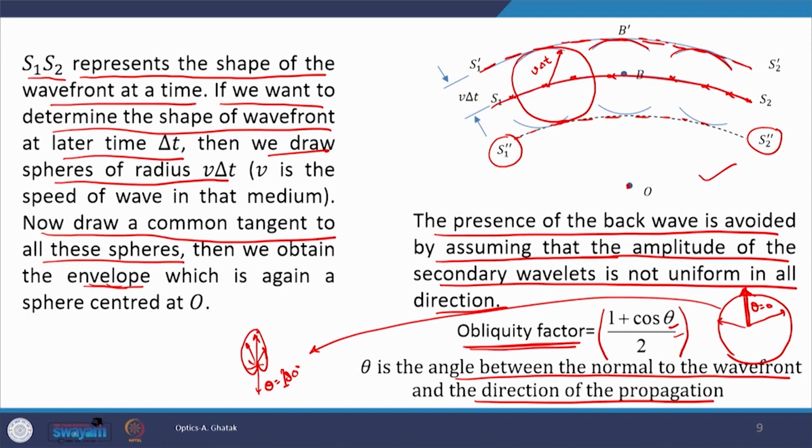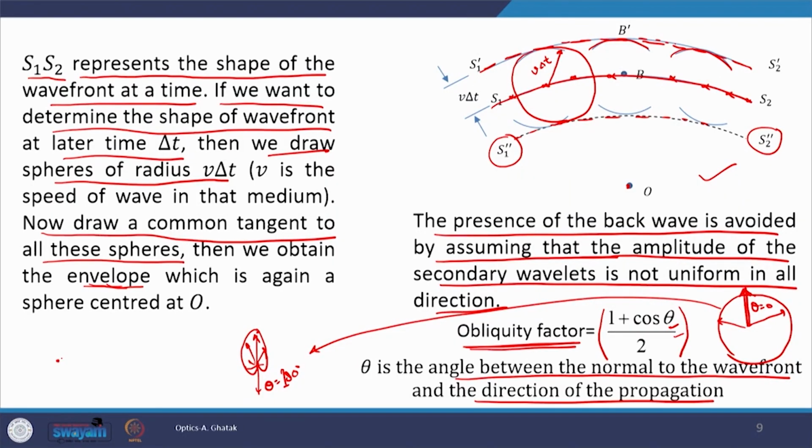This means as long as we are looking in the forward direction, we will have maximum amplitude, and if we start to increase or spread out theta, then the amplitude of the wave will reduce, and it will keep reducing, and in the backward direction, since the obliquity factor is 0, there would not be any amplitude. And this way we can say that the light will not go in the backward direction.